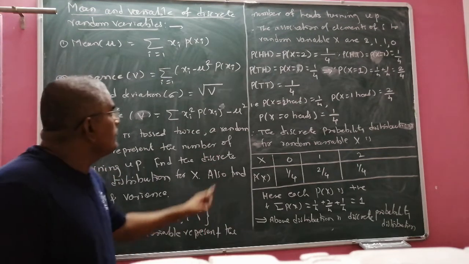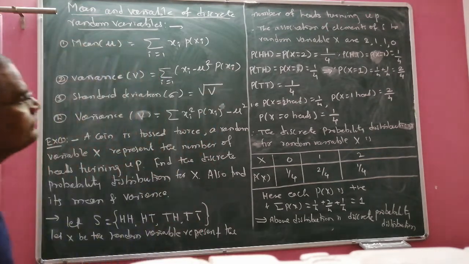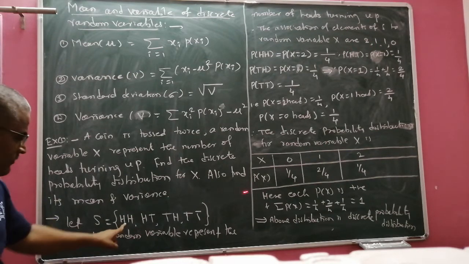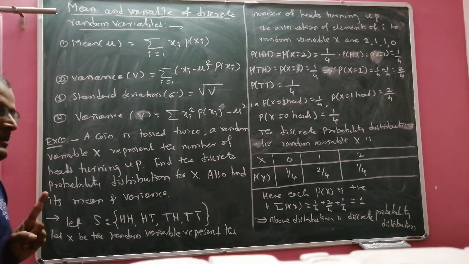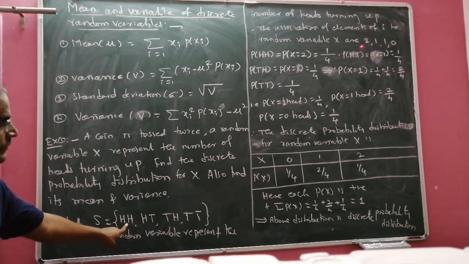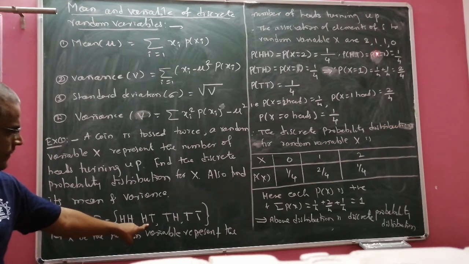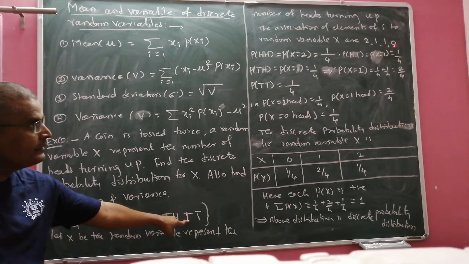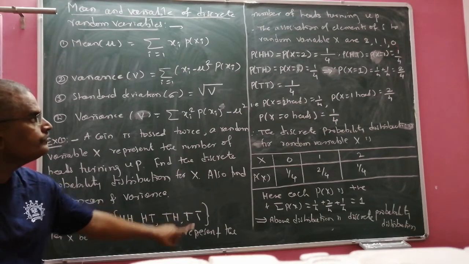The association of elements of S to the random variable x is as follows. How many times does head turn up here? 2 times. Next is 1 time, and here also 1 time. Last chance there is no head, which means 0 we have to take.